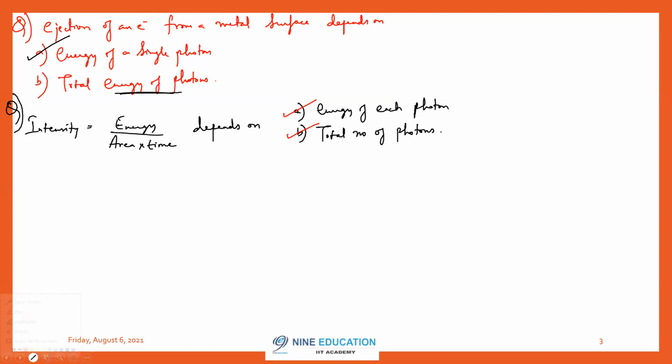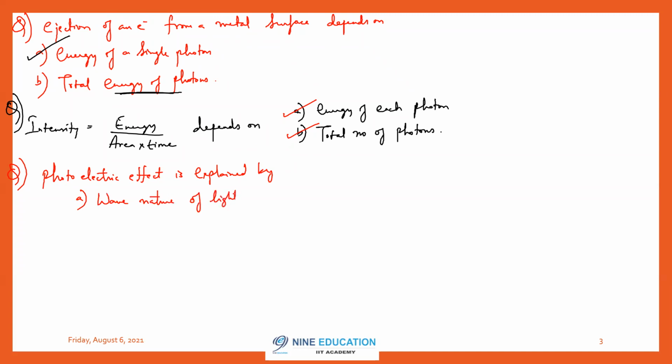Photoelectric effect is explained by wave nature of light, or the particle nature of the light. What do you think? Third question.